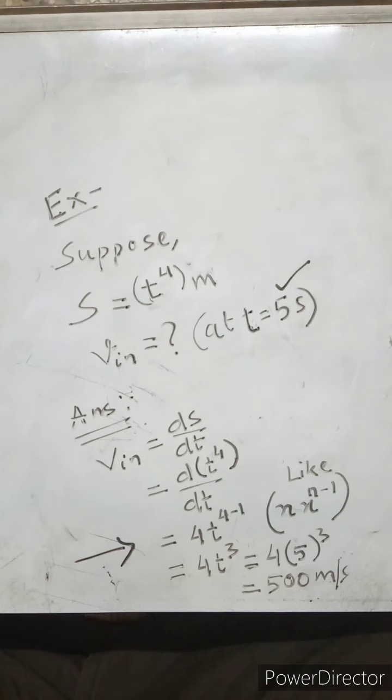The instant of time at which I have to find the speed is t equal to 5 seconds, so I use 5 instead of t. 4 into the cube of 5, and the cube of 5 is 125. Because the distance is given in meters and the time in seconds, the answer is in meters per second. So this is what we were to discuss, and we discussed it, that is instantaneous speed or velocity.